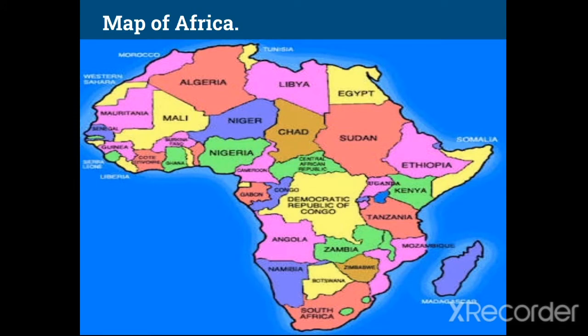Now, this is the map of Africa with the countries in it. It shows the different countries in Africa. Like you know, we are in Nigeria, and Nigeria is one of the countries in Africa. So look at the map very well to identify the countries in Africa. We have Algeria, Libya, Egypt, Sudan, Nigeria, Mali, Angola, Zambia, etc. So these are countries found in Africa.